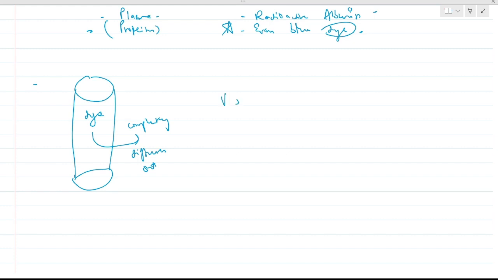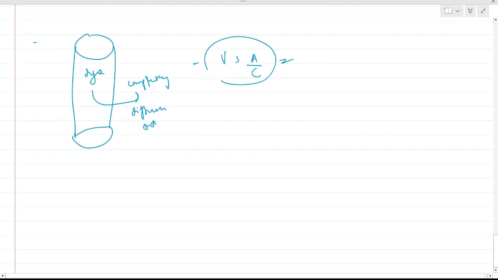So the volume we calculate is equal to amount divided by concentration. This is the accurate formula. If this dye completely diffuses out, the concentration of dye in the plasma falls.